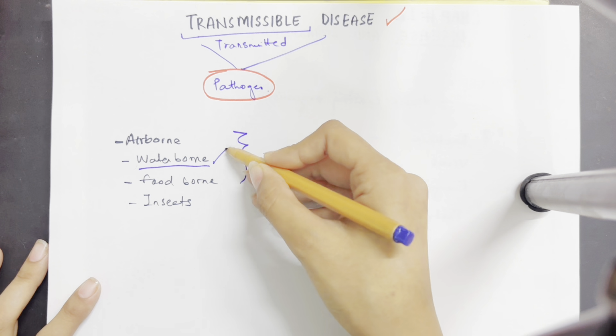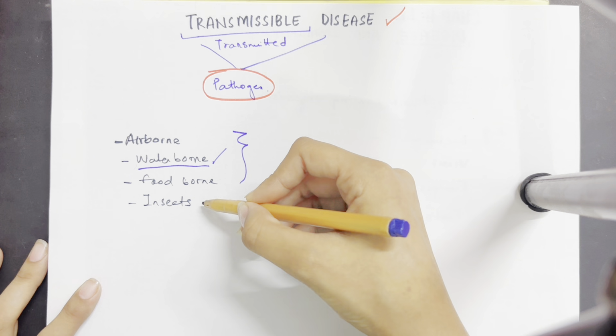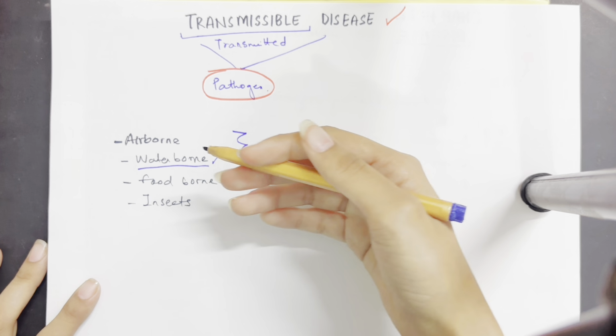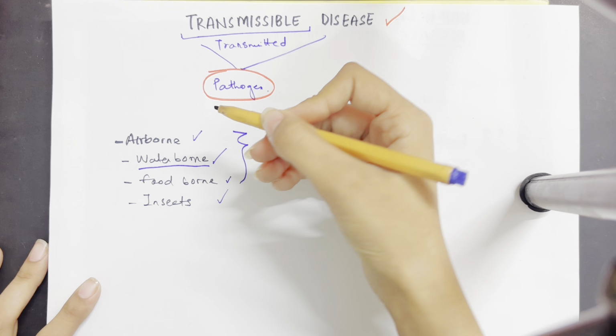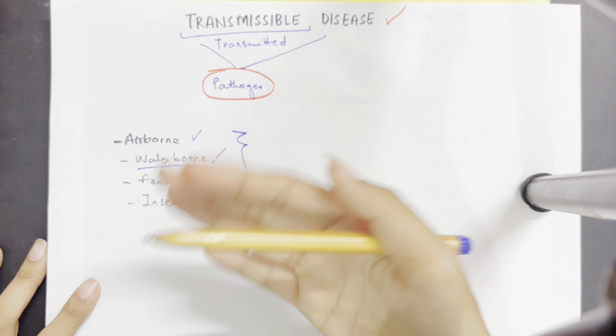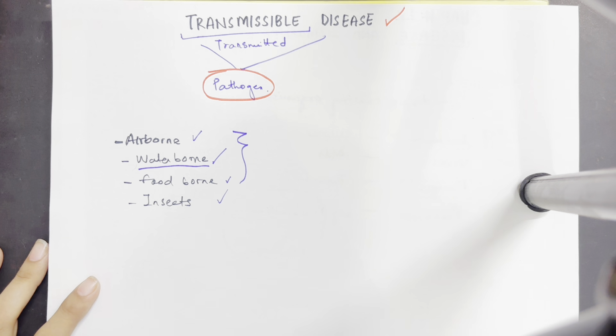Similarly, food contaminated by insects, or food that is itself contaminated, can cause transmissible diseases. And for airborne diseases, certain pathogens fly over from one place to another and cause diseases.